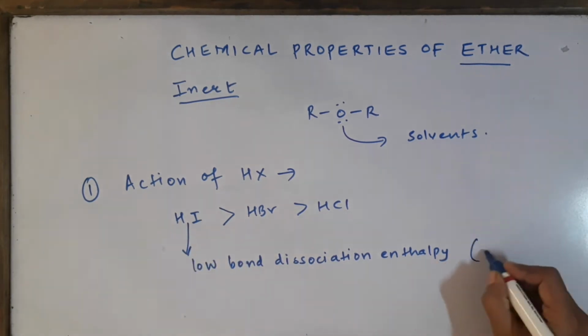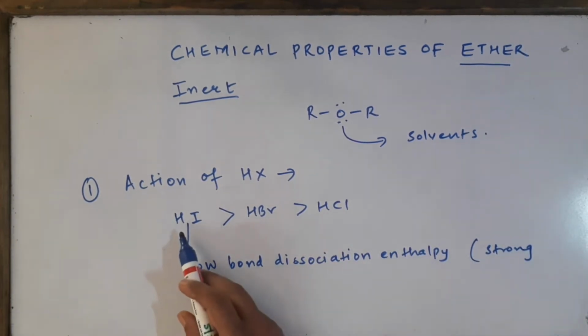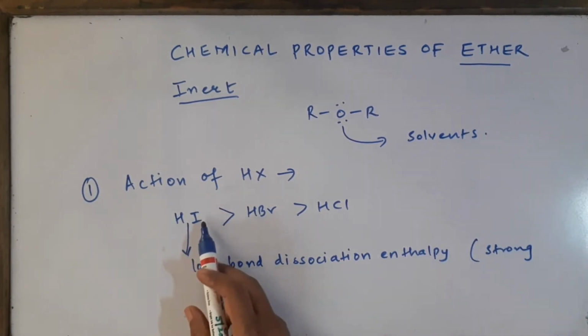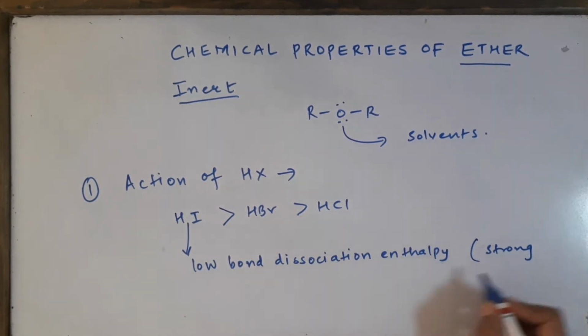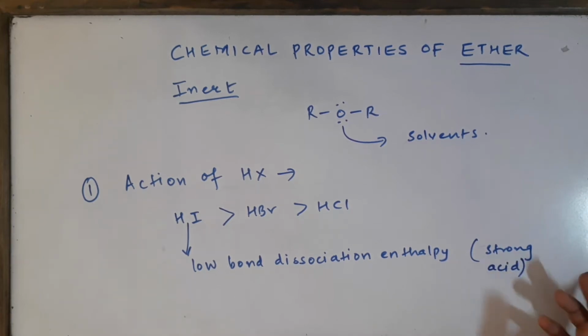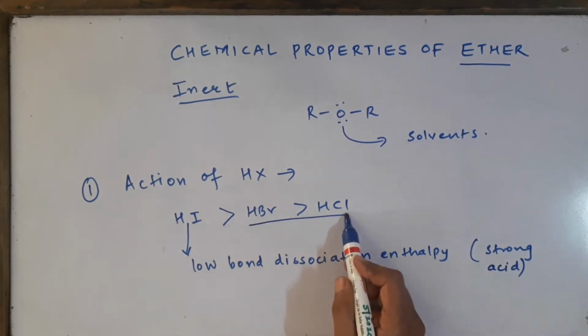HI breaks very quickly, generating H plus as well as I minus very fast compared to HBr and HCl, so it is a very strong acid which can be used for protonating other compounds. Hence these two will be less reactive.